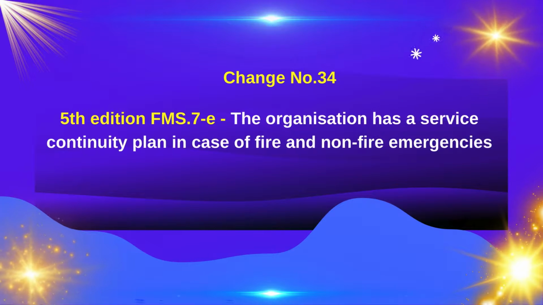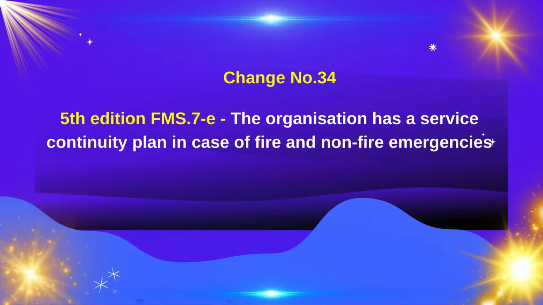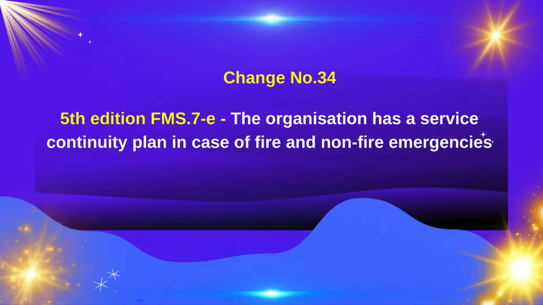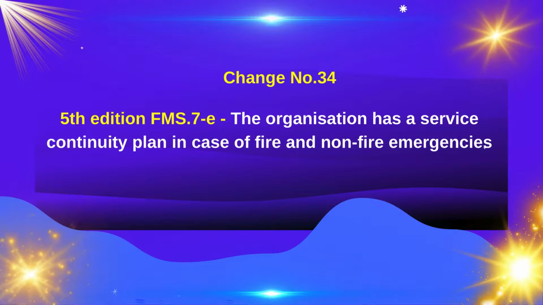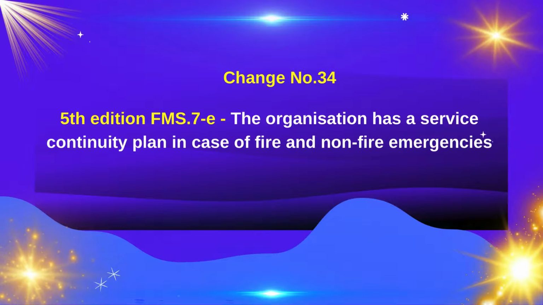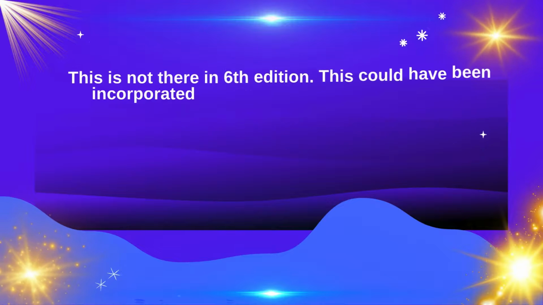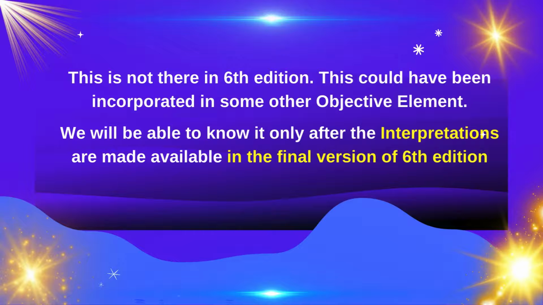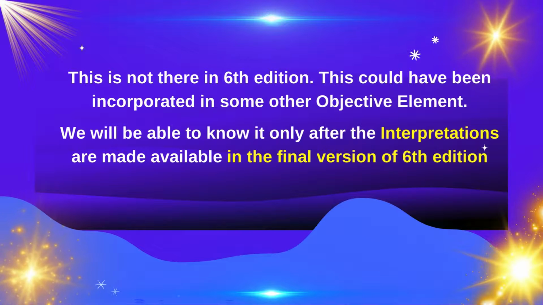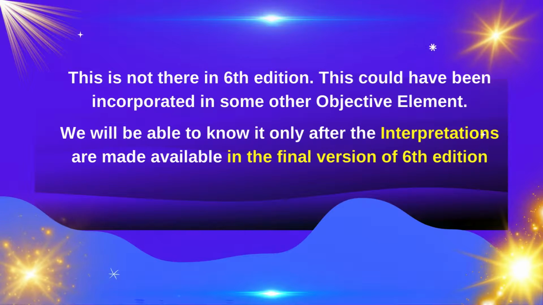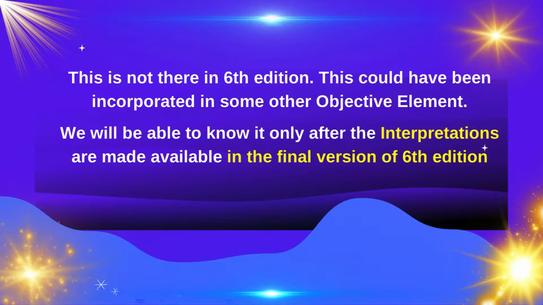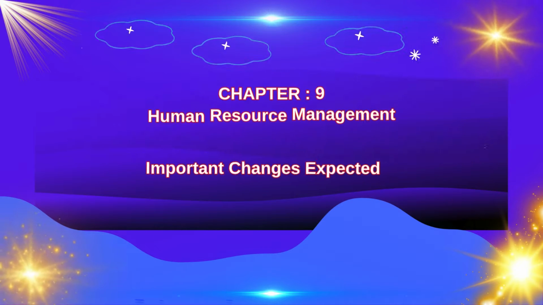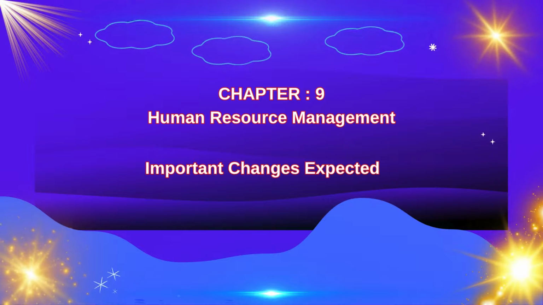Change number 34. 5th edition FMS 7E states that the organization has a service continuity plan in case of fire and non-fire emergencies. This is not there in 6th edition. This could have been incorporated in some other objective element. We will be able to know it only after the interpretations are made available in the final version of 6th edition. Chapter 9, Human Resource Management.